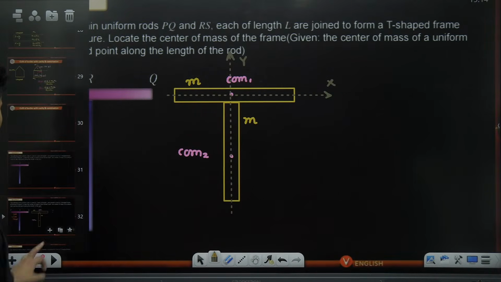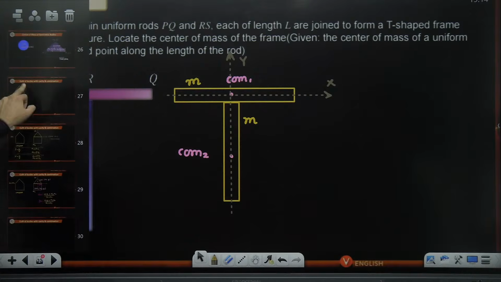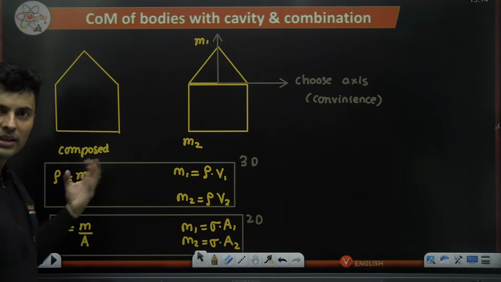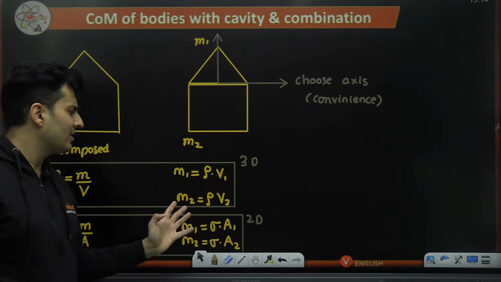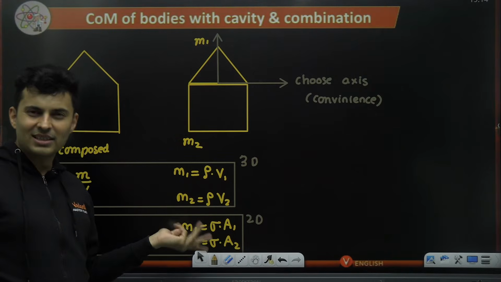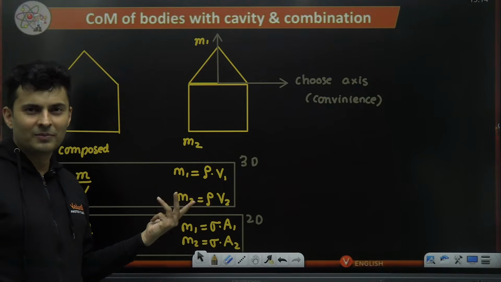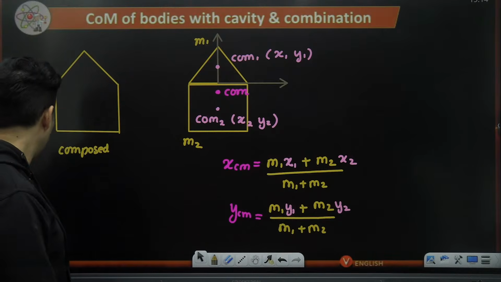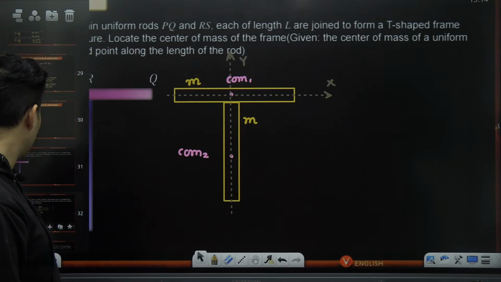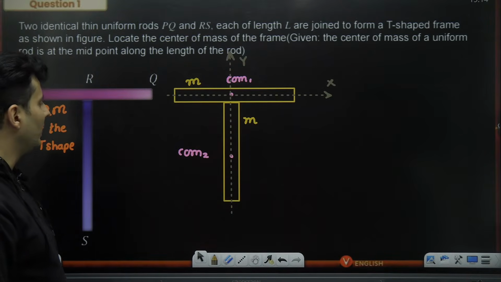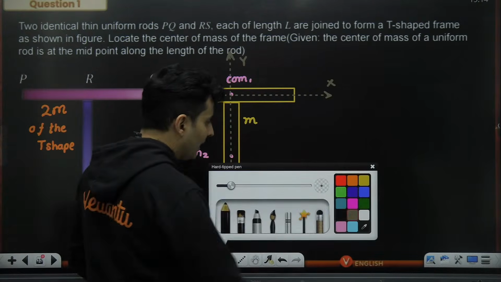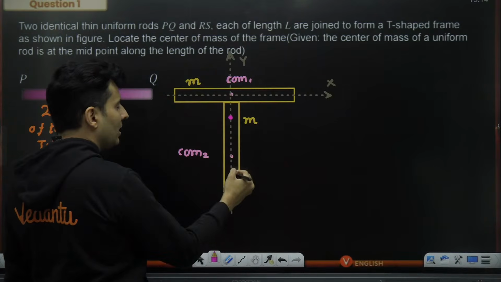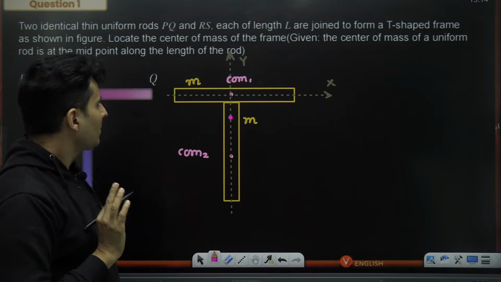So the first step of the problem is done. That is what I had told you. Whenever you find a body, first split it and see what it is composed of. Figure out the masses. Here we didn't have to use any formula because luckily they were both identical. So it will be m and m only, and then you apply this formula. Now the center of mass of this entire system will be somewhere here.